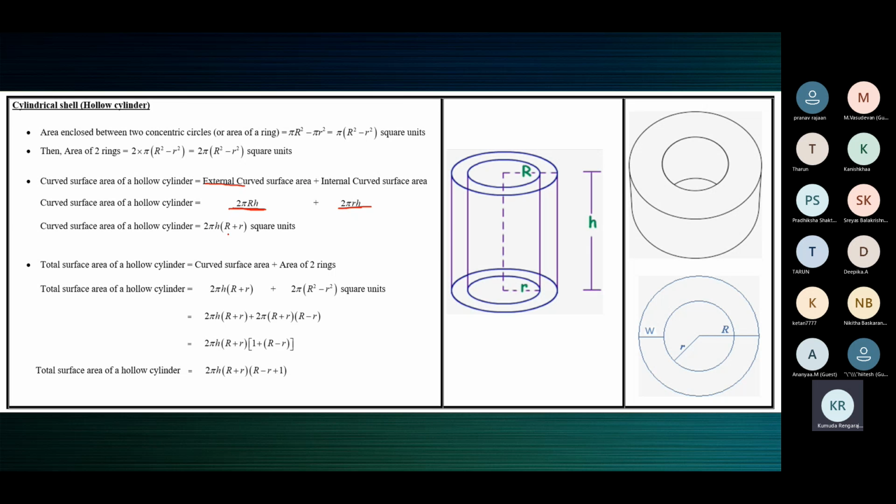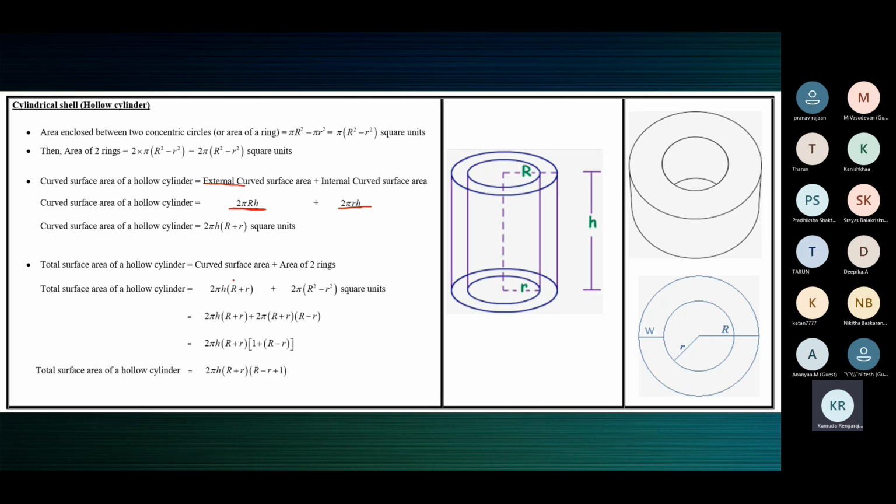On taking 2 pi h common, you get 2 pi h times capital R plus small r square units. That is the total curved surface area of a hollow cylinder or a cylindrical shell. Simple, children. A cylindrical shell has two curved surface areas. Add both of them, that's all. Curved surface area formula is 2 pi RH. For inner use small r, for outer use capital R, and 2 pi h is common. Write whatever should come inside the bracket. That's about the curved surface area.